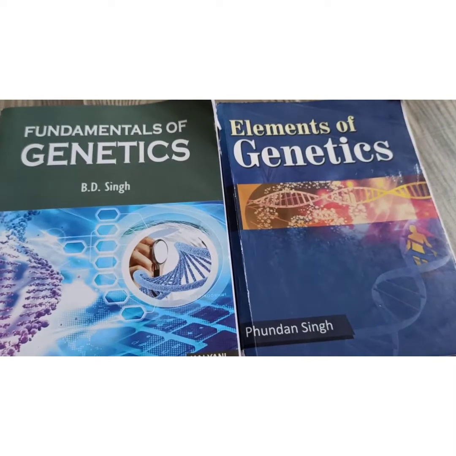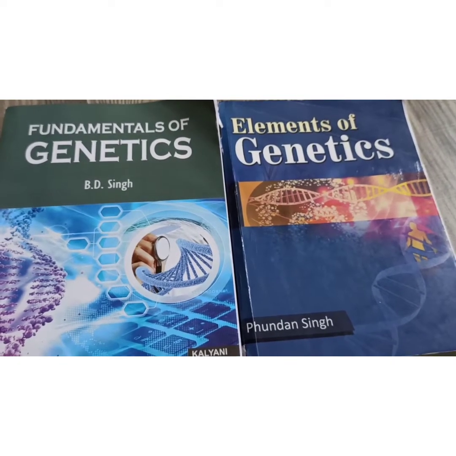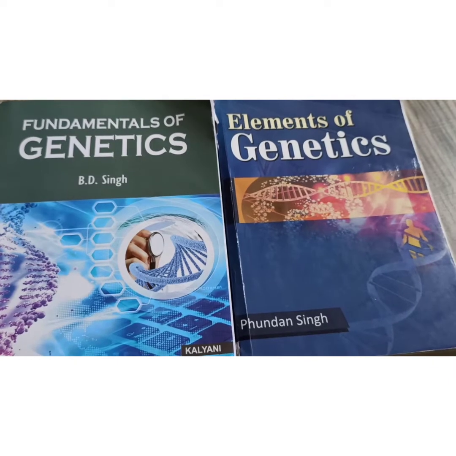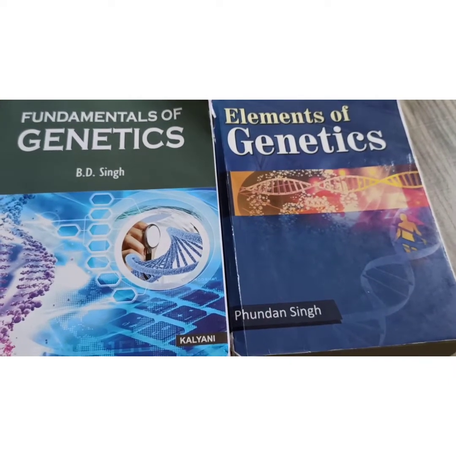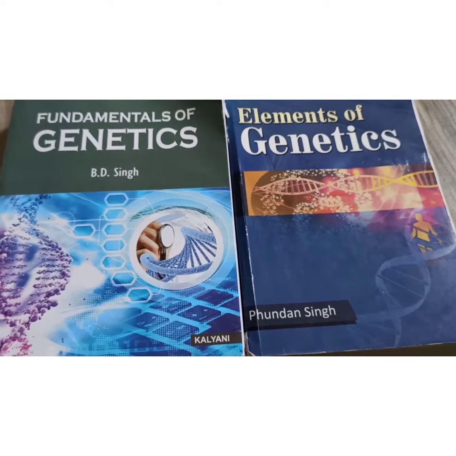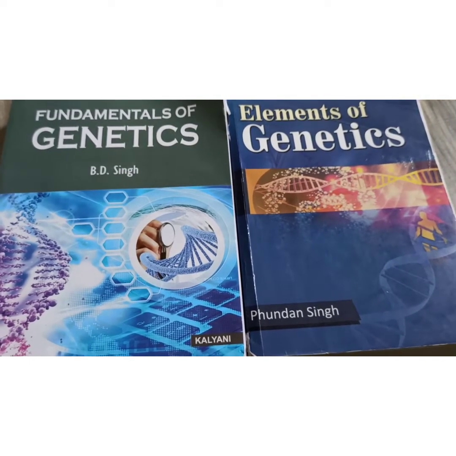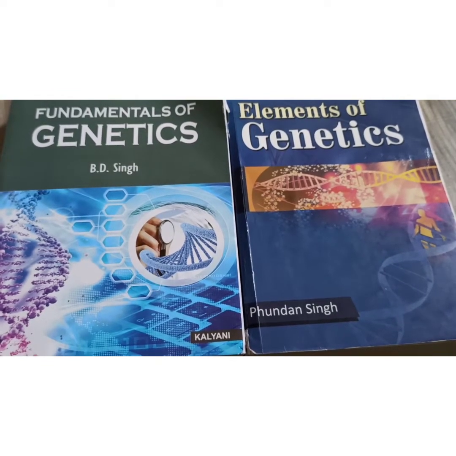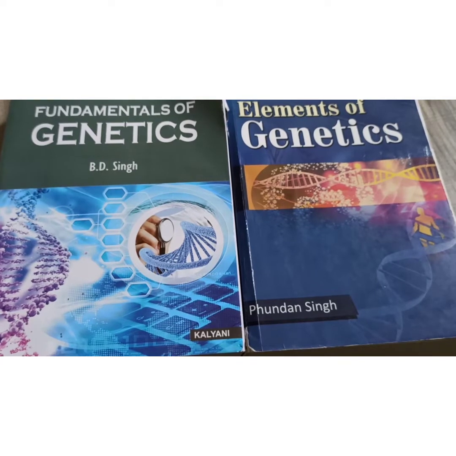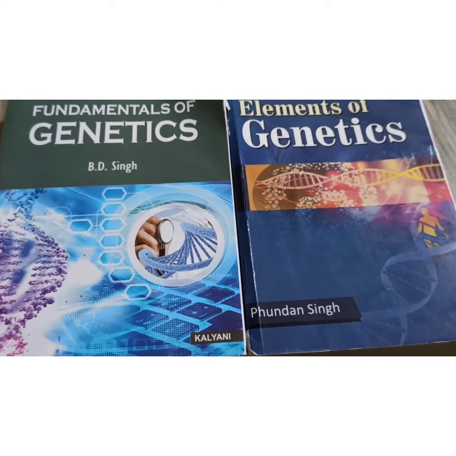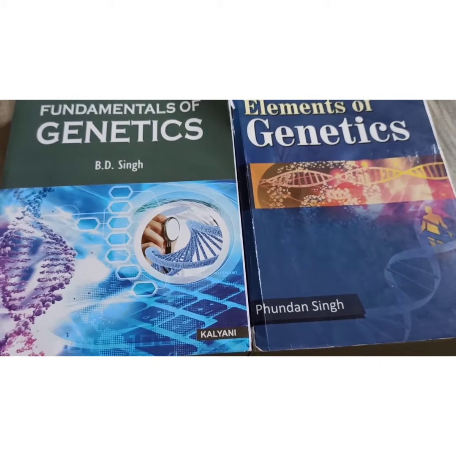These are the two books for genetics, that is Fundamentals of Genetics by B.D. Singh and Elements of Genetics by Pundan Singh. In Pundan Singh, some topics are very crisp, and in B.D. Singh, the topics are in a detailed manner. So refer to both books and read the crisp points. Read the very important ones, don't go very deep. Read only the points which are necessary. Try to cover all the topics.